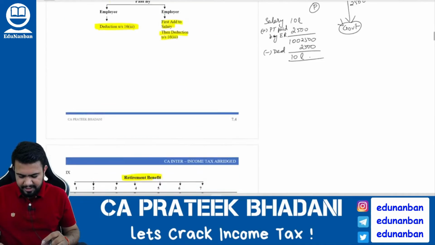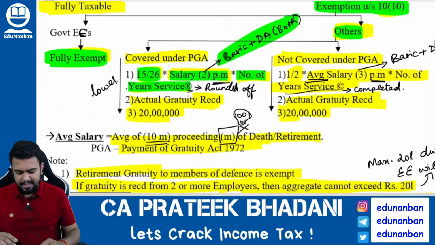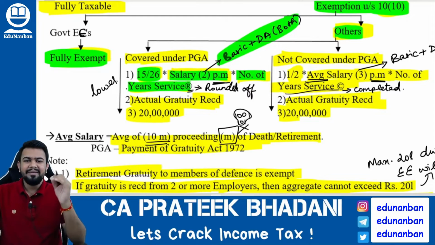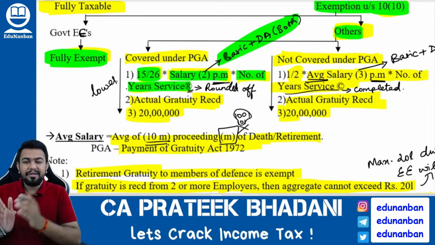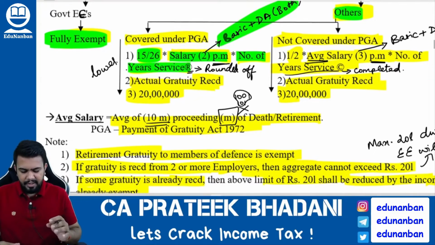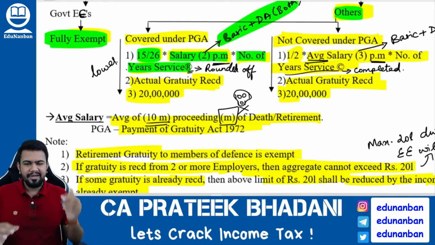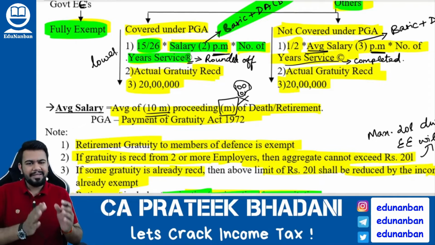So how to calculate the gratuity exemption? If the employee is covered under the Payment of Gratuity Act, then number 1 is 15 divided by 26 multiplied by basic salary plus dearness allowance per month. You should take the latest salary, multiplied by the number of years of service, rounded off. Then the second amount is the actual gratuity received, and the third amount is 20 lakh rupees, whichever is lower. It will give you the exemption. The balance amount will be taxable.